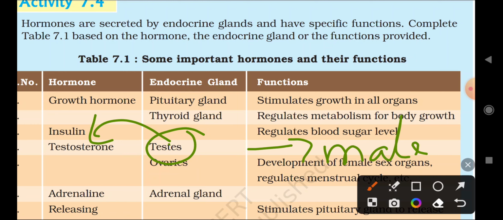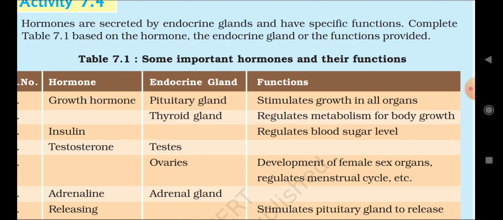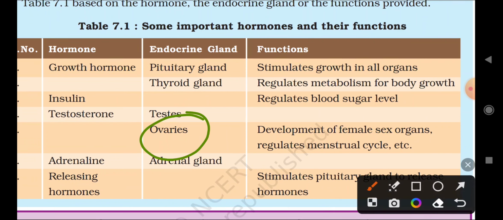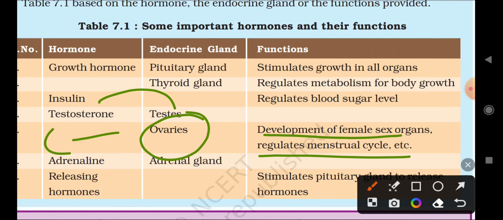Okay, so the testes produce testosterone hormone, and it is responsible for male characteristics, or we can say male sexual characteristics. The testes secrete testosterone hormone, and this is its function. Remember that testosterone is responsible for male characteristics, like the development of mustache, beard, and hair on the armpit.